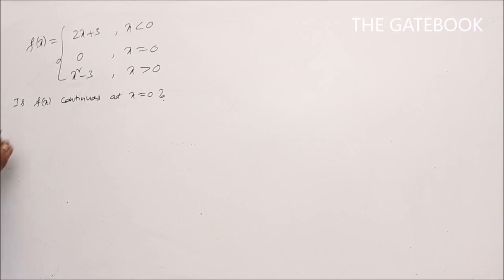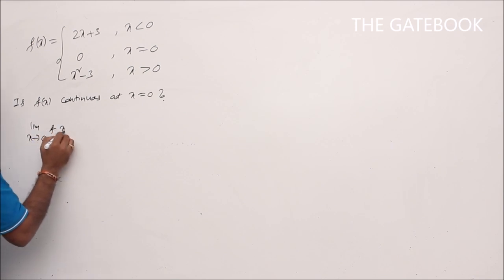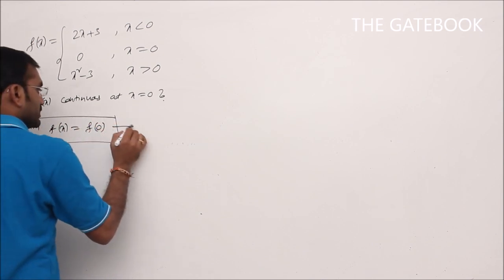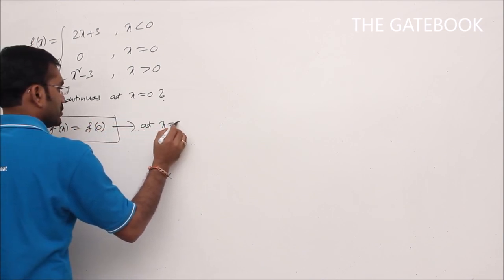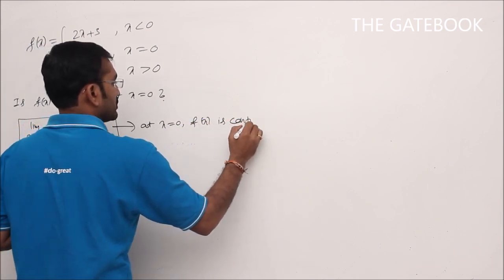First I will go for a definition, after that I will go for the graph. I said two methods. We can verify whether the given function is continuous or not by applying two methods. First method definition, second method graph. So applying the definition here, see what is the definition. We have to check this condition: limit x tends to 0, f of x is equal to f of 0. Then only I can say that at x equal to 0, my function f of x is continuous.